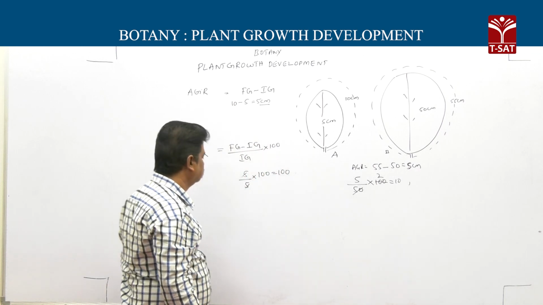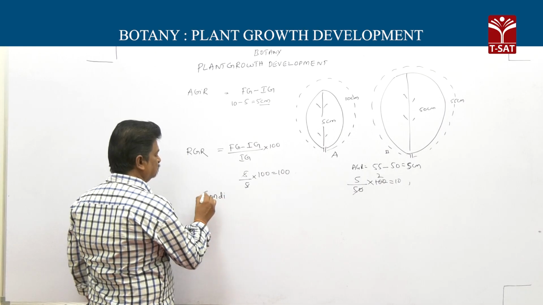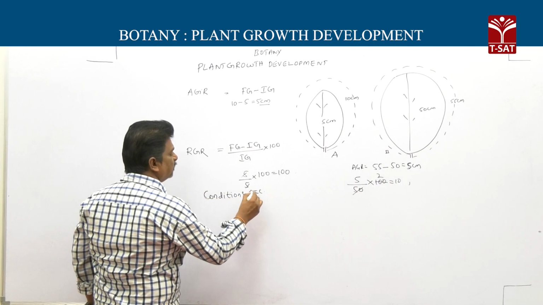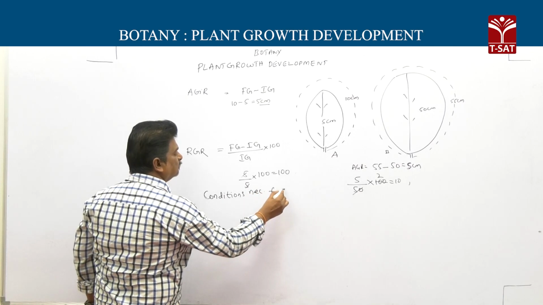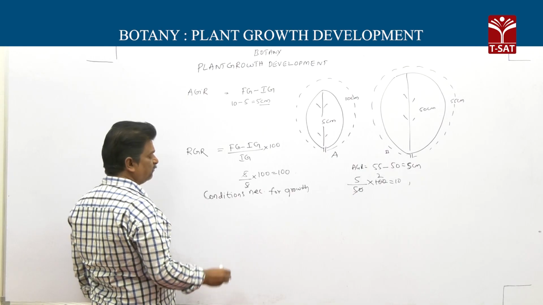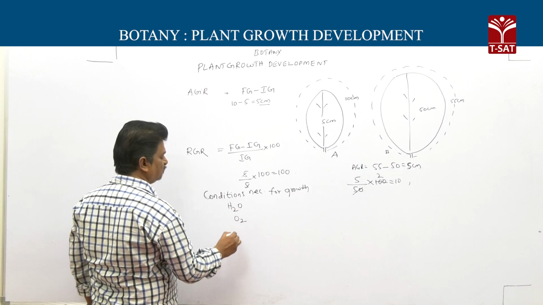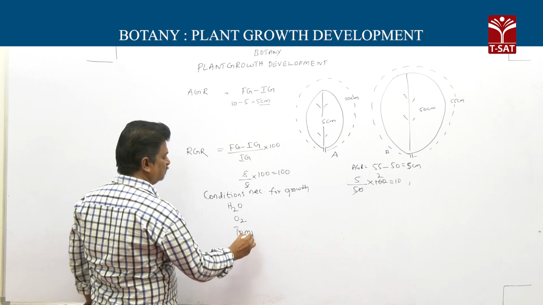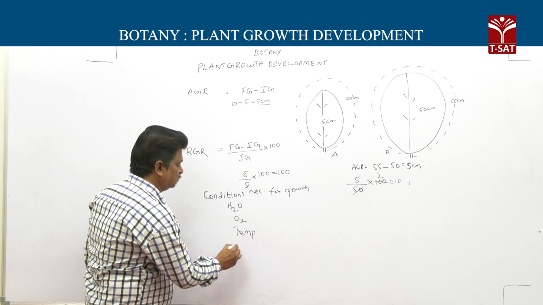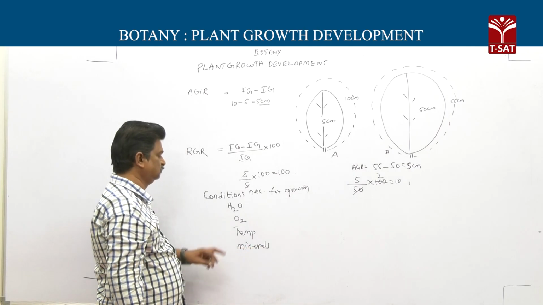Next one, conditions necessary for growth. What conditions are necessary for growth? Water, oxygen, even temperature and minerals.